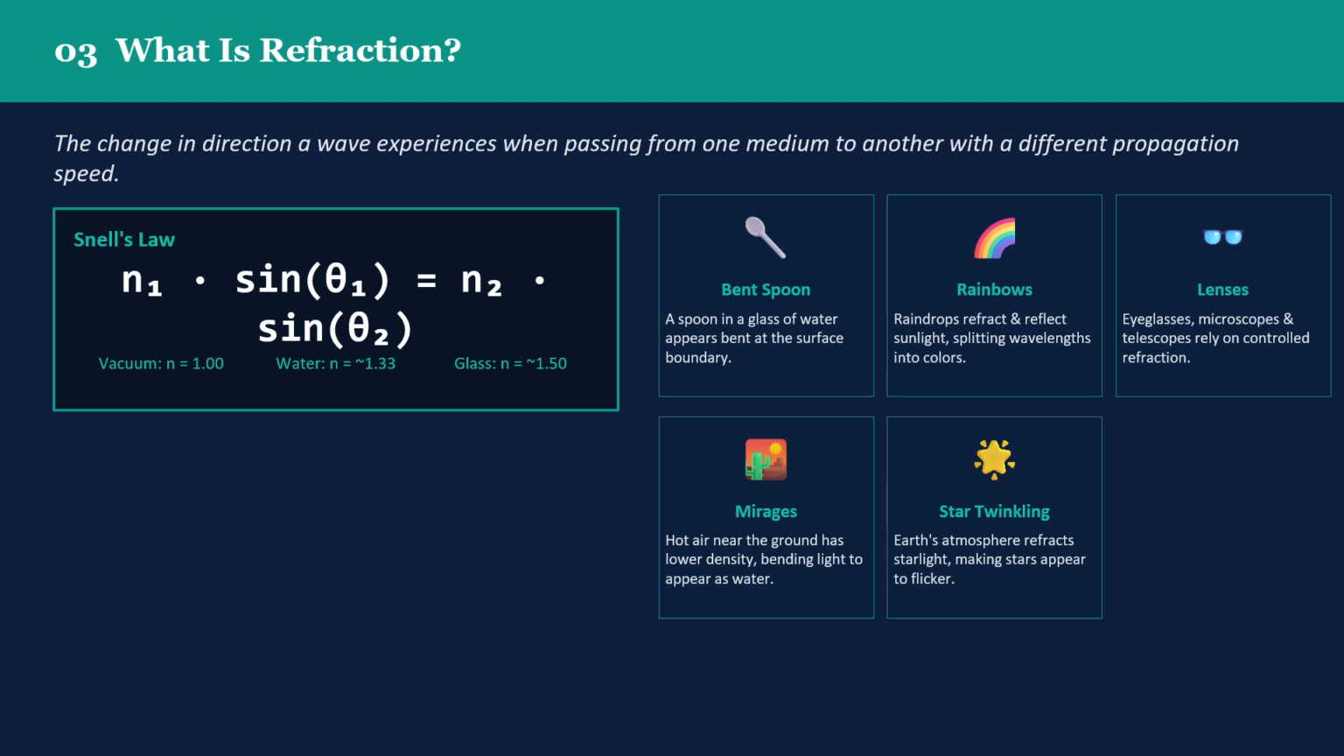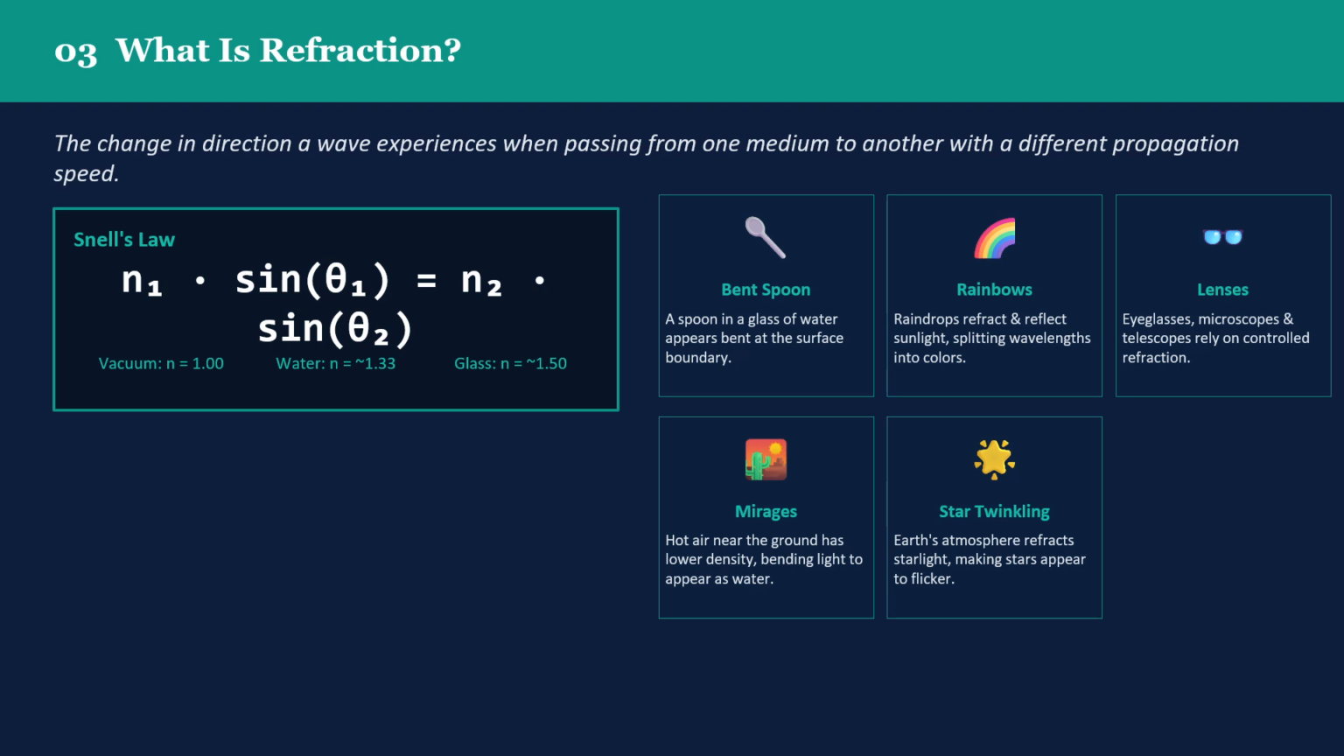Why does it happen? When a wave enters a new medium at an angle, one side of the wavefront slows down before the other, which causes the wave to bend. If the wave enters perfectly straight, it doesn't bend, but it still changes speed.